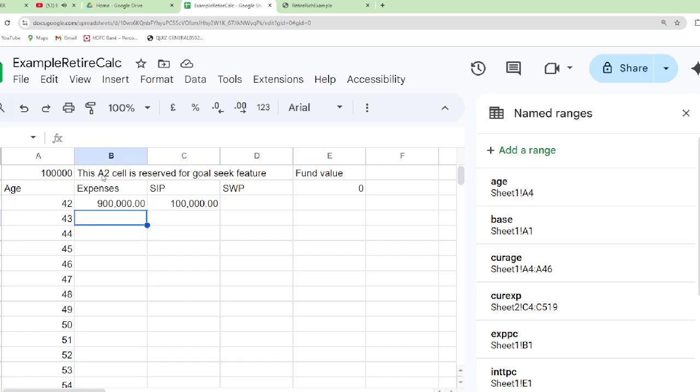Expenses: the expenses will go on increasing.